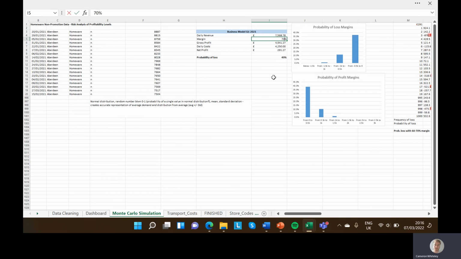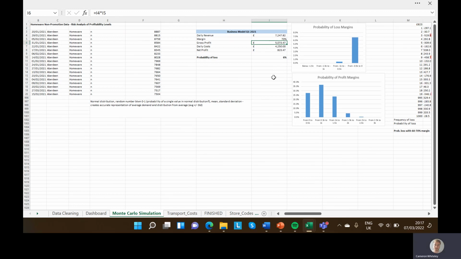If you move that up to 70%, probability of loss shoots right down to about 6 to 8 or 9%, and the probability of big losses, as seen from the chart to the right, is massively reduced, and pretty much most of that probability of loss is 0 to 500, whereas the probability of high profit also shoots up massively. So it's most likely you make £500 to £1,000 profit, but then there's also chances that you could make £2,000 to £3,000 profit as well.